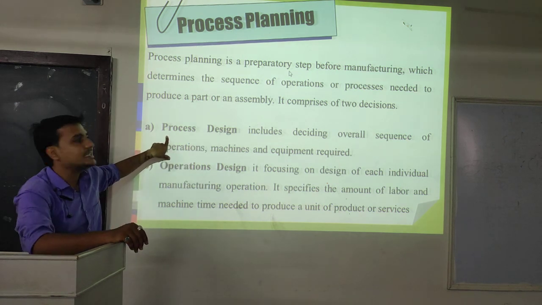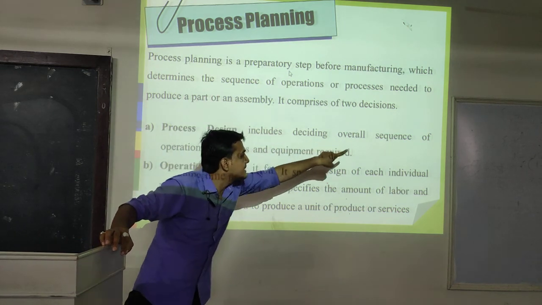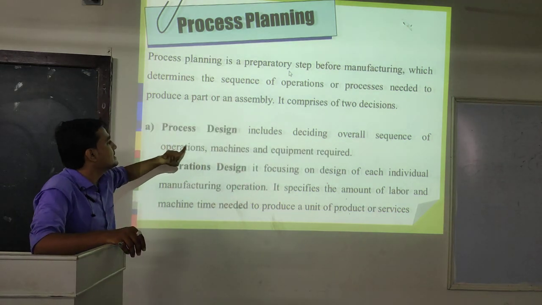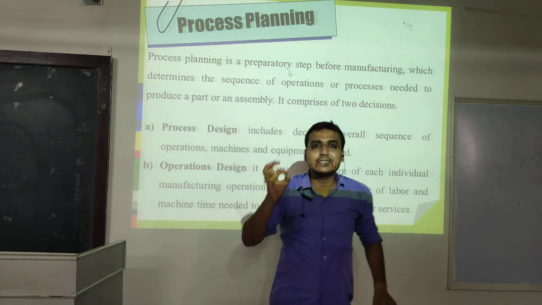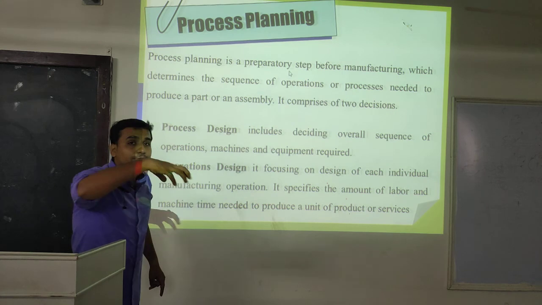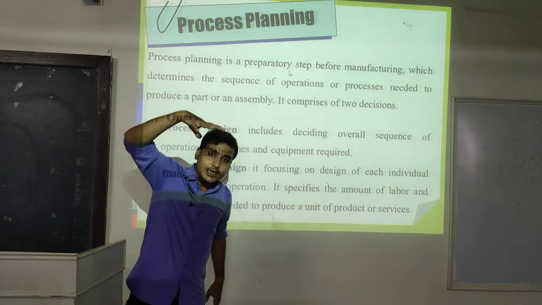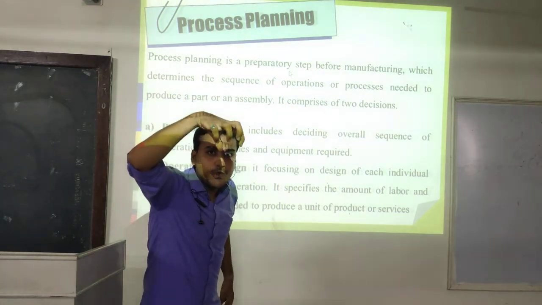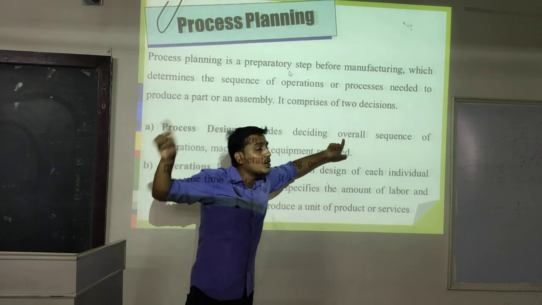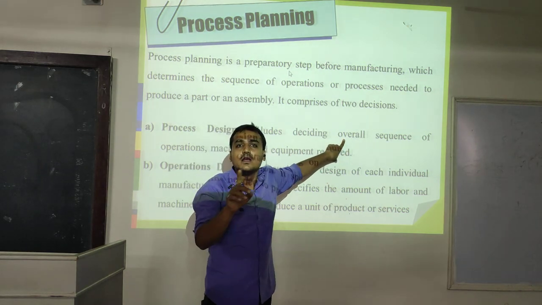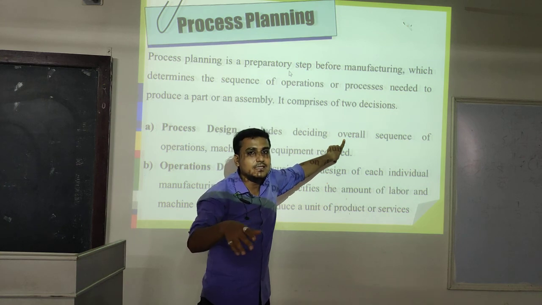What is process design? Process design includes deciding the overall sequence of operations, machines and equipment required. Ultimately, what we require in the future, overall, in a bird's-eye view, process design includes deciding the overall sequence. Overall sequence means we need 4 machineries. How do we need these 4 machineries?